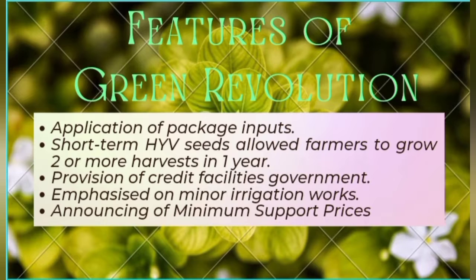Then provision of credit facilities by the government. So the government also provided credit facilities which allowed the poor farmers to acquire the new technologies and enhance their farming. Then emphasis on minor irrigation works. So minor irrigation works were also emphasized. Then announcing of minimum support price. So the minimum support price was announced by the government in advance of the sowing season. This avoided the wide fluctuation in the income of farmers. That means the farmers received a steady income in all situations.